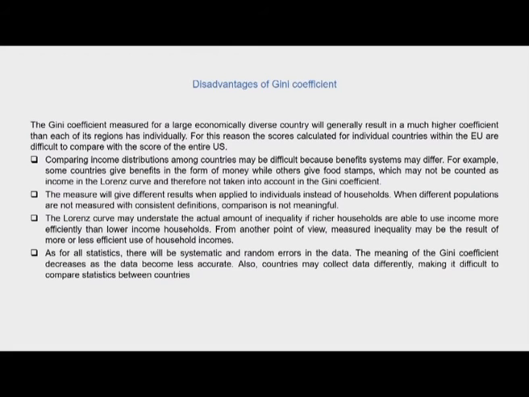Fourthly, as for all statistics, there will be systematic and random errors in the data. So, the meaning of the Gini coefficient decreases as the data becomes less accurate. Countries may collect data differently, making it difficult to compare statistics between countries. And this is one of the major limitations when we come to comparability of data across countries. So the statistical systems of the country have a lot to do. There's a lot lacking within the statistical systems within a country.